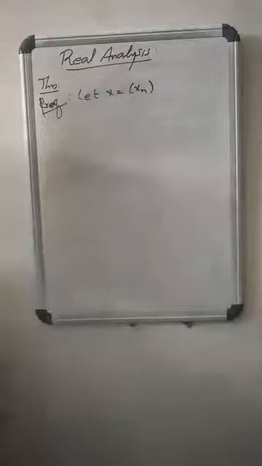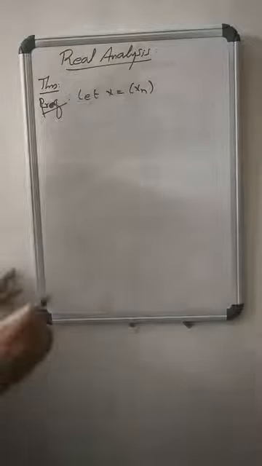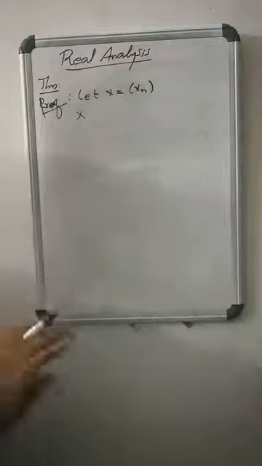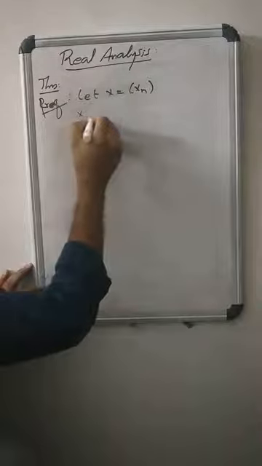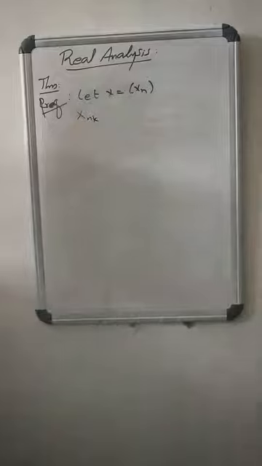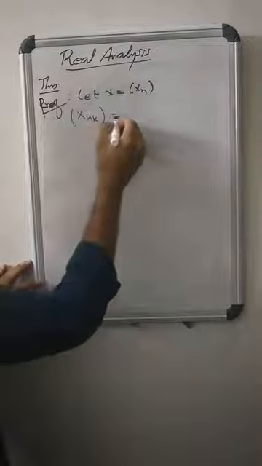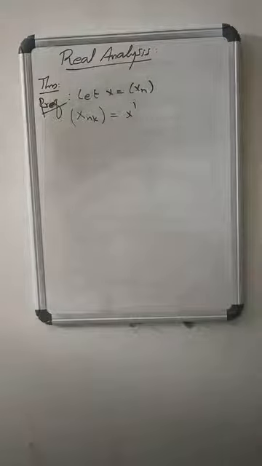Let X equals (xn) be a sequence of real numbers. Suppose it is bounded. Then the sequence X has a monotone subsequence, by the monotone subsequence theorem. So let (x_nk) be the monotone subsequence of the sequence X. Let it be X dash.